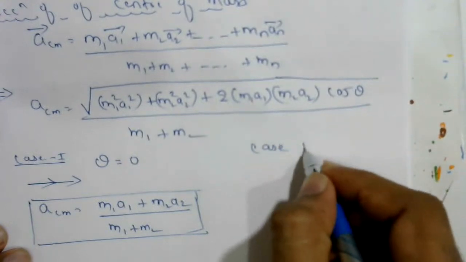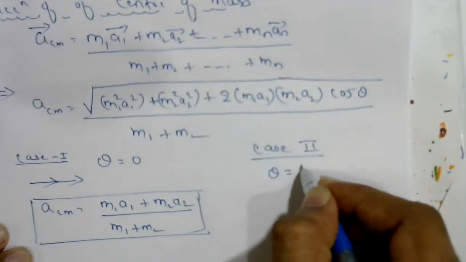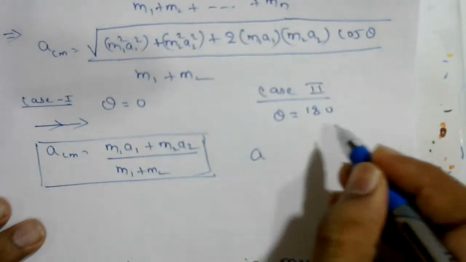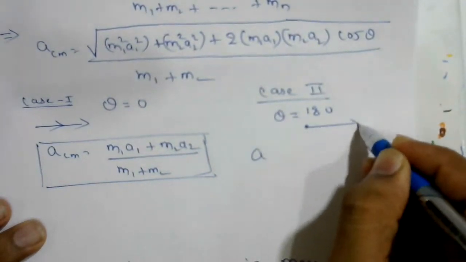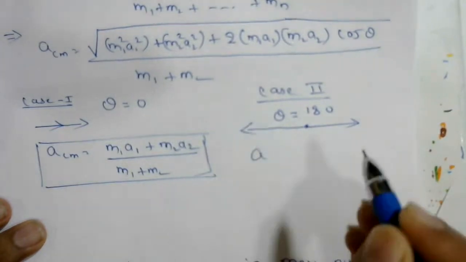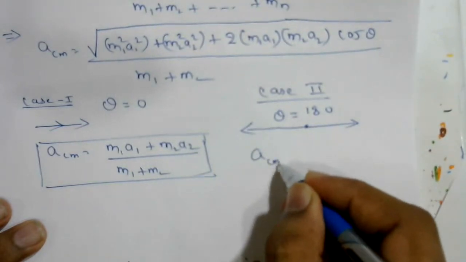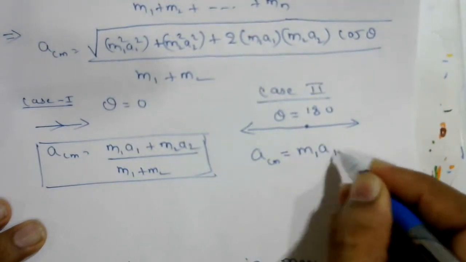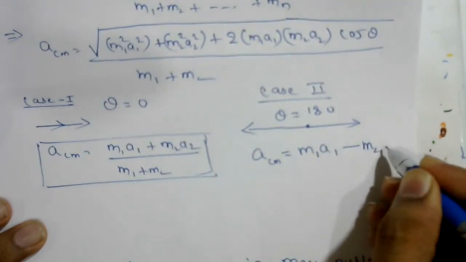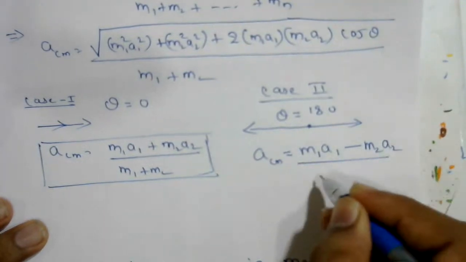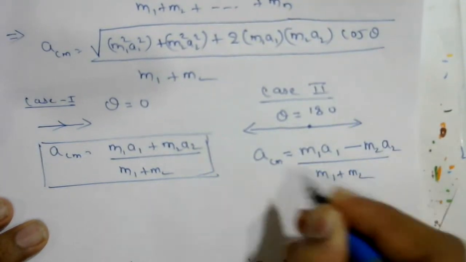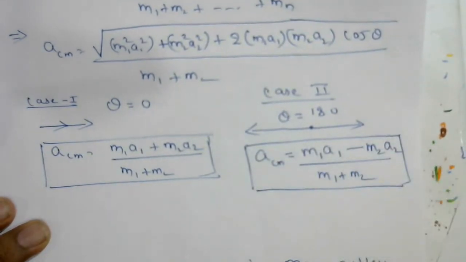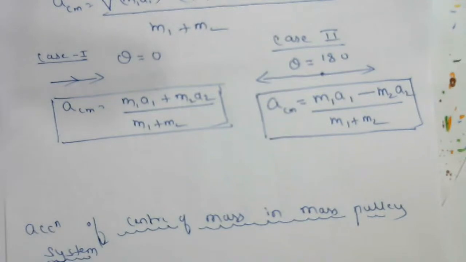Case 2: theta equal to 180, both are moving in opposite direction, one particle moving in this direction, another particle moving in this direction. In that case, acceleration of center of mass is m1 a1 minus m2 a2 upon m1 plus m2. This is the acceleration of center of mass of two particles.